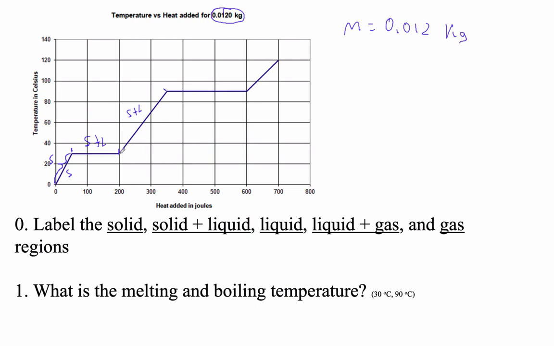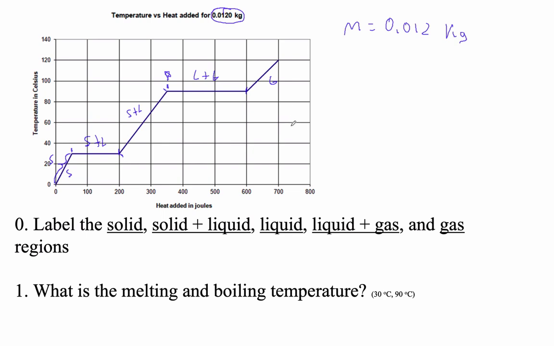But something crucial happens at a temperature of 90 Celsius. It can no longer be a liquid. In fact, it becomes energetically more feasible for it to become a gas. That's what these points are, and so it starts to boil. Here it's all liquid, here it's all gas. So this is liquid plus gas, and then, of course, this is gas.